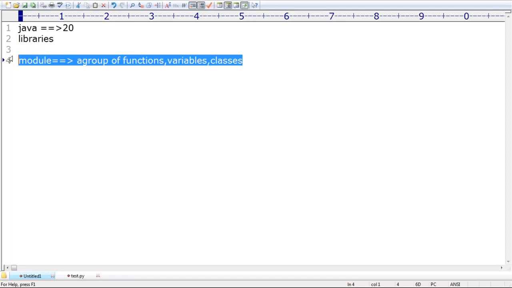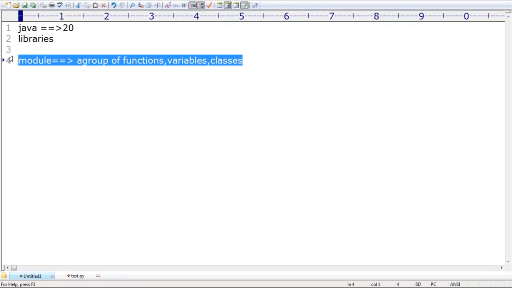Just be aware of only one word. In Python, what is a module? A module is nothing but a group of functions, variables, and classes saved to a file. Now, if I import that module, automatically those functions, variables, and classes are available to us by default. Such a thing is nothing but a module.